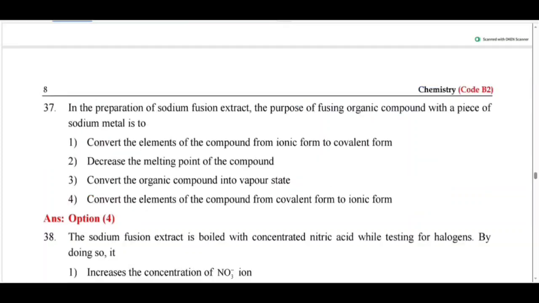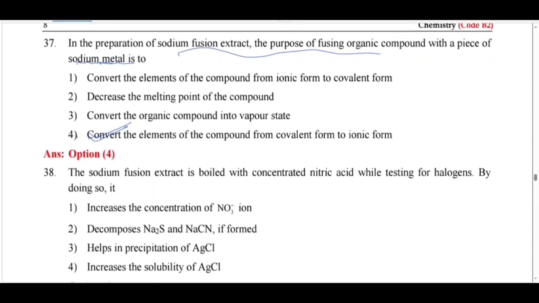Next. Of sodium fusion extract, the purpose of fusing an organic compound with sodium metal. See here, actually, the other elements which are present in the organic compound are present in covalent form. So to convert covalent form into ionic form, we are using sodium metal. We are converting the elements of the compound from covalent form to ionic form. So option 4 is correct.